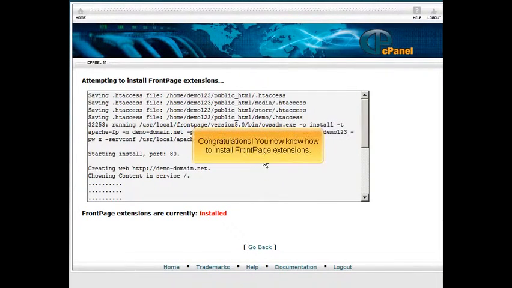Congratulations! You now know how to install FrontPage extensions.